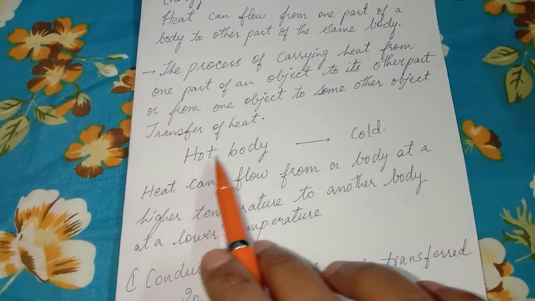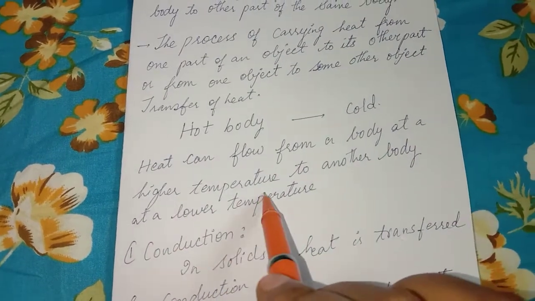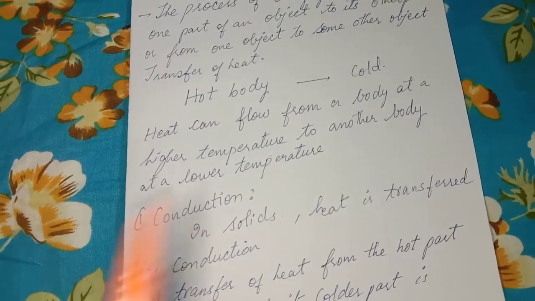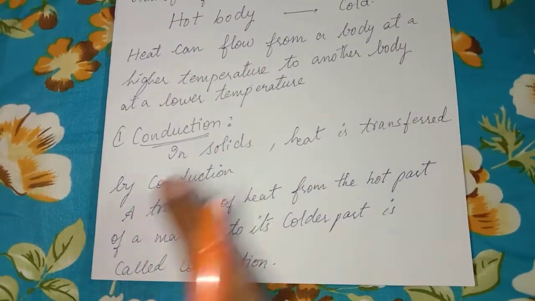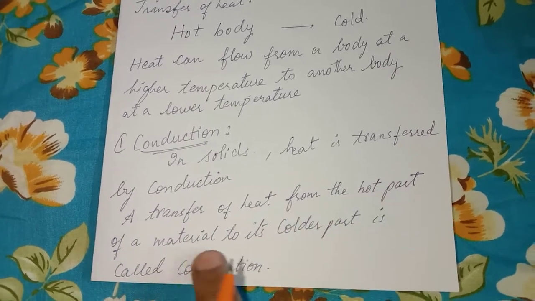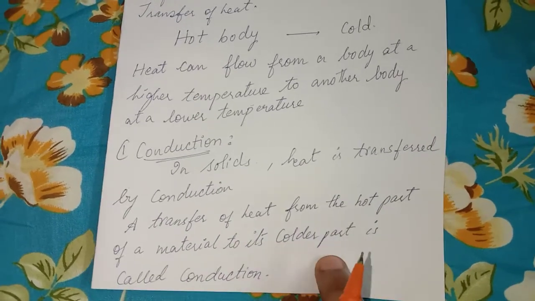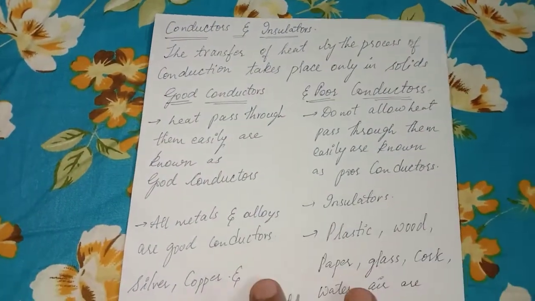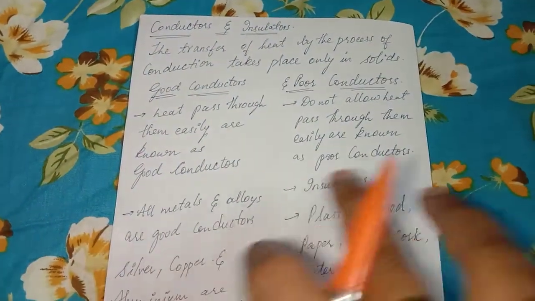Here I have mentioned hot body to cold body. Heat can flow from a body at a high temperature to another body at a low temperature. Now I want to talk about conduction, which happens in solids, where heat is transferred by conduction. The transfer of heat from the hot part of the material to its colder part is called conduction, as I already discussed, and I gave you the example of the cooking utensil. Here you will come to know about conductors and insulators. Let us know the difference between conductors and insulators.